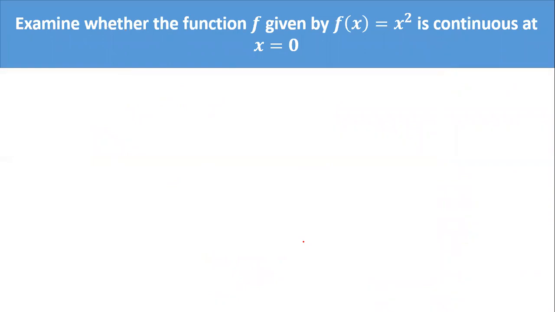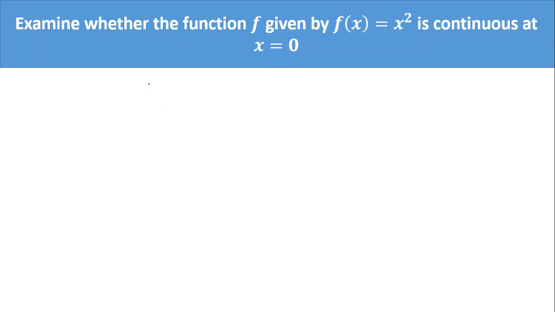So we'll move on to the next question. If you move, can you give me the answer for this? You have to check whether the given function f of x is equal to x square is continuous at x is equal to 0. So first, what you have to do, check. Students, what is the answer? Yes, it is continuous. Good student.